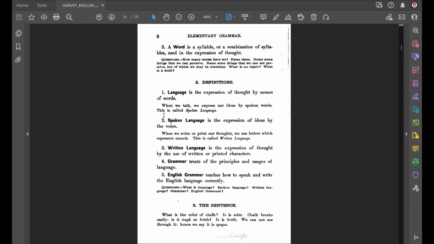What's important to understand about these is that they're not two separate things. Spoken language, our spoken words are symbols of our ideas. This is important to understand. Spoken words are symbols of our ideas. So we have ideas that exist in our mind, and we communicate these with other people by spoken words. That's how we communicate.